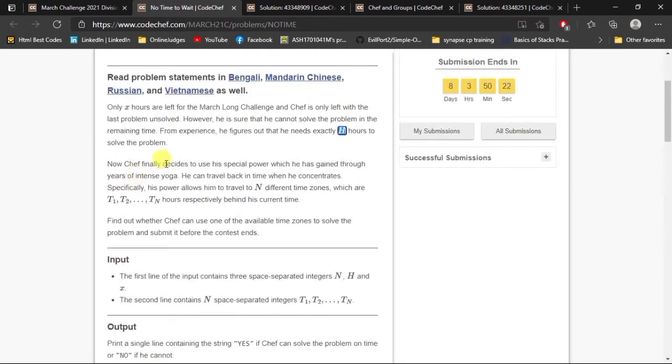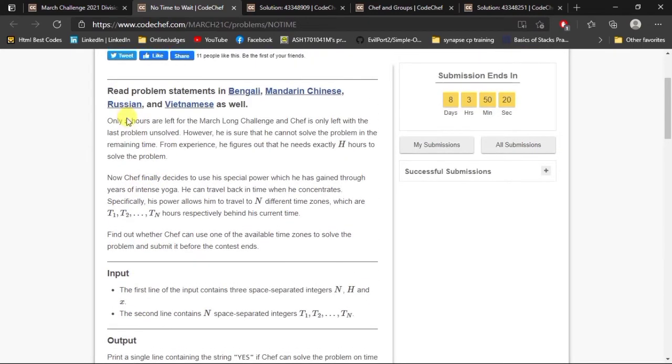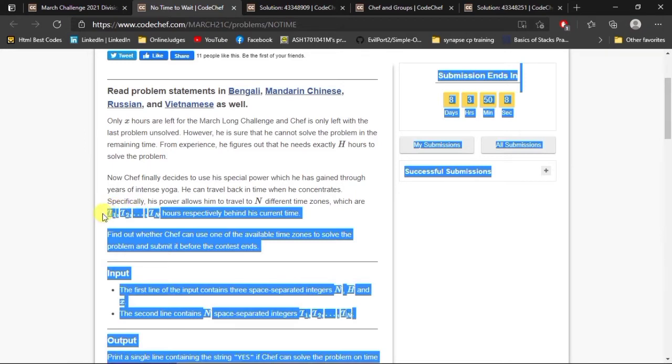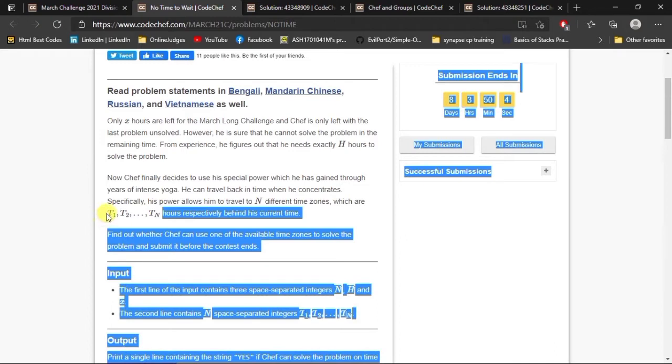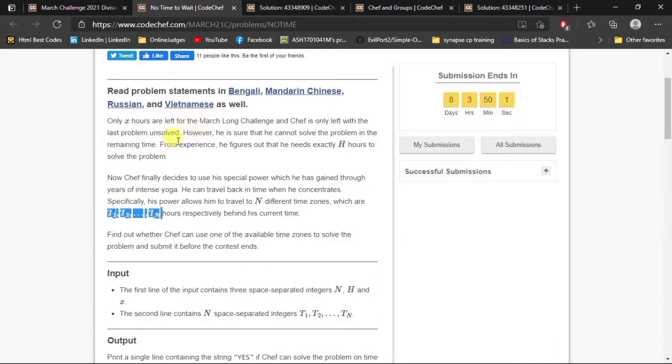So now he has X hours left, but in X hours he can't solve this problem. But using his special power, he can time travel back and use any of these time zones, and he will get that time added to the current time.